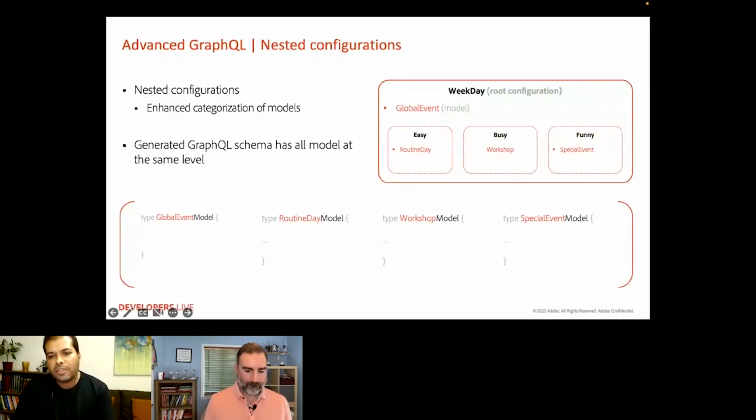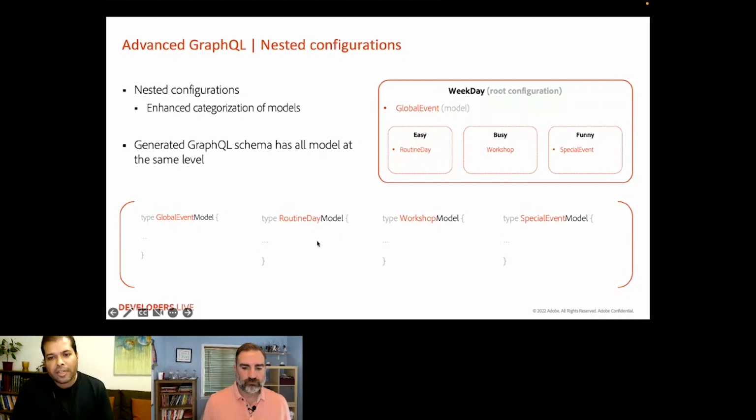AEM now supports nested configurations. This means you can have sub-configuration under a root configuration and define or categorize models the way it suits your scenario. For example, here you see a weekday configuration, let's call it root configuration, which has a global event model. But then there are also 3 nested configurations, easy, busy, and funny, which have their own content fragment models.